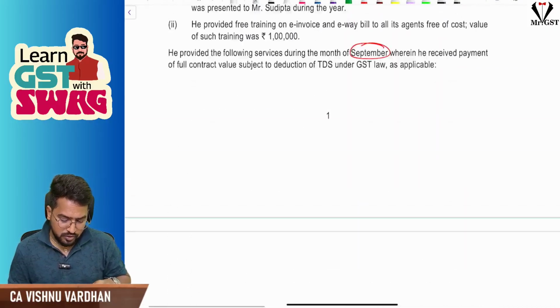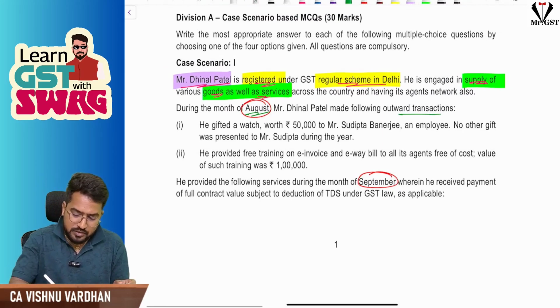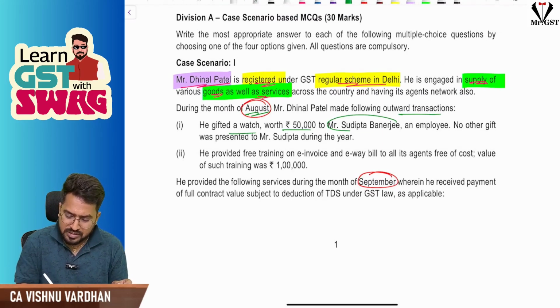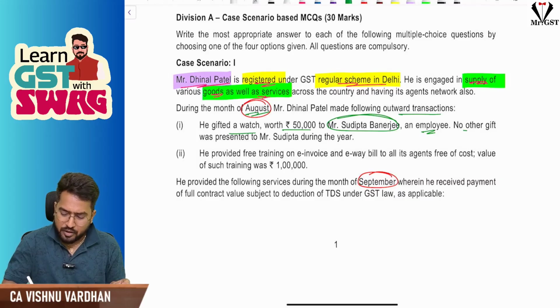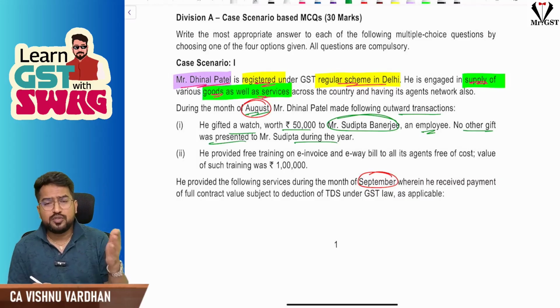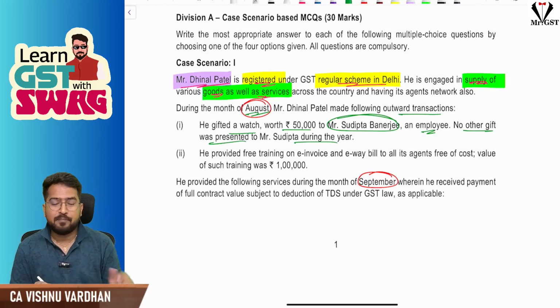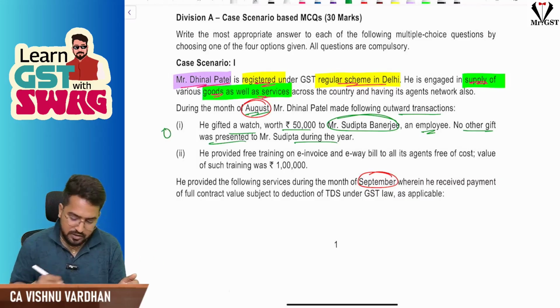He has gifted a watch worth 50,000 to Mr. Sudipta Banerjee, an employee. No other gift was presented. For employees you have a relaxation up to 50,000, correct? So it is not a supply. Here this is 0.